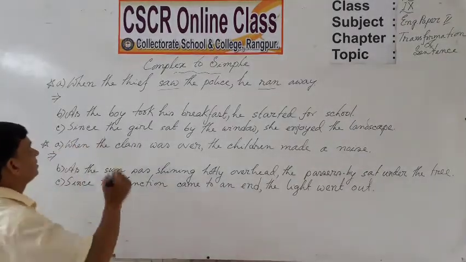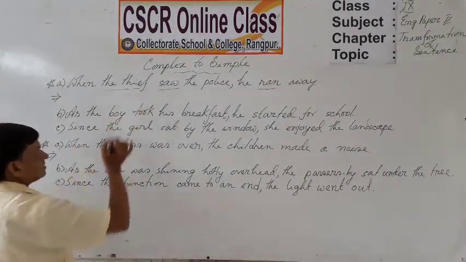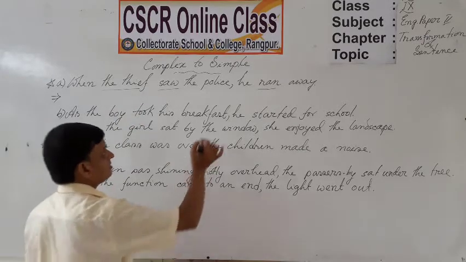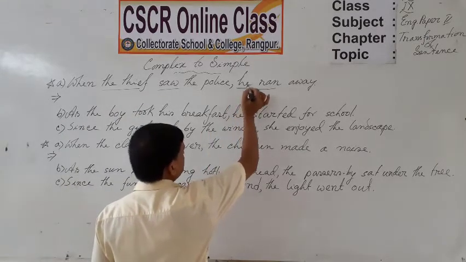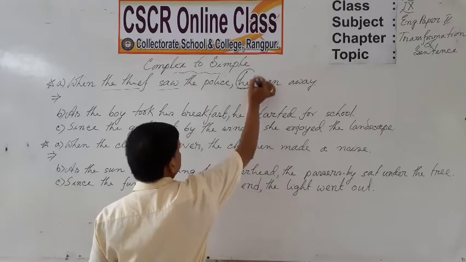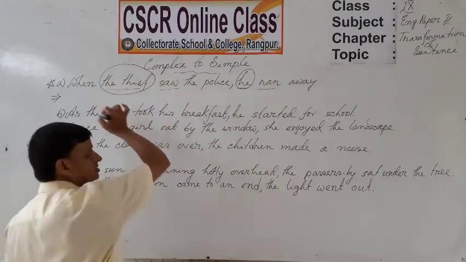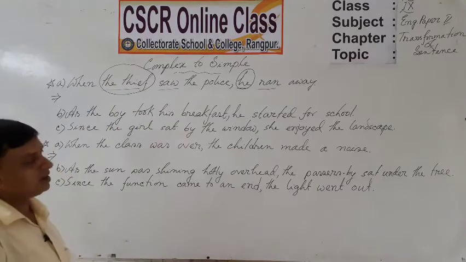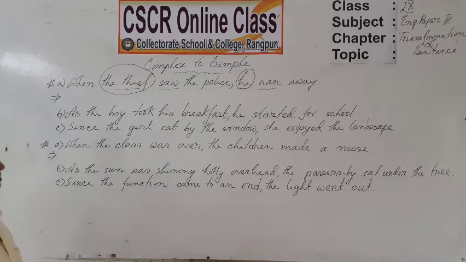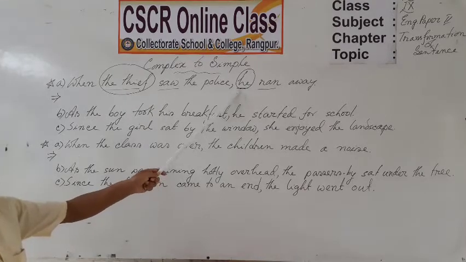Again, the first subject the thief and second subject he. These two subjects refer to the same person.